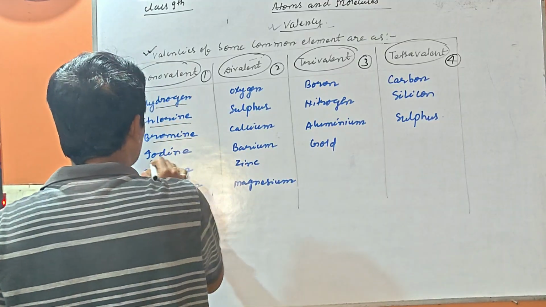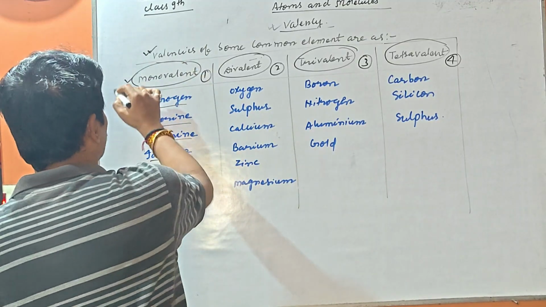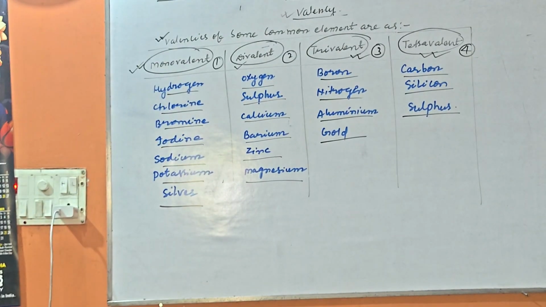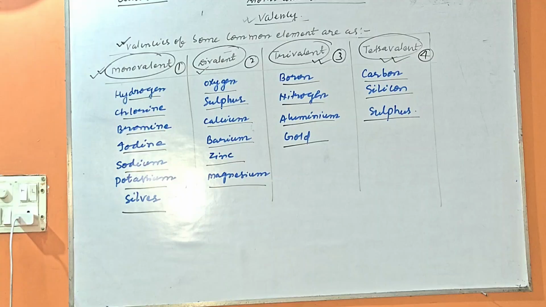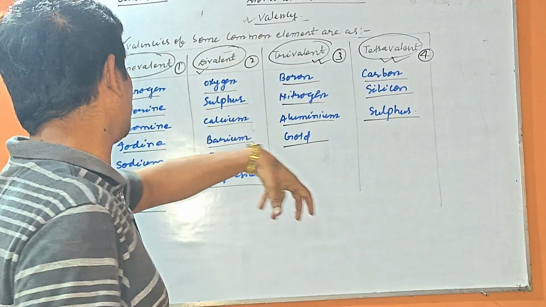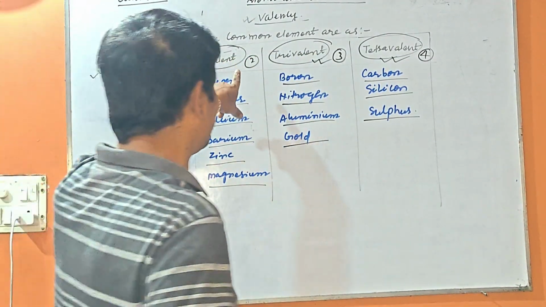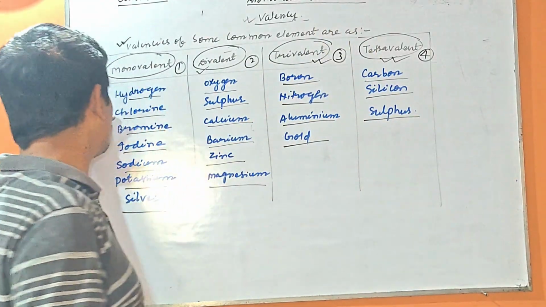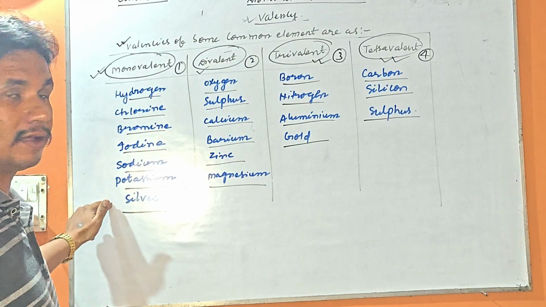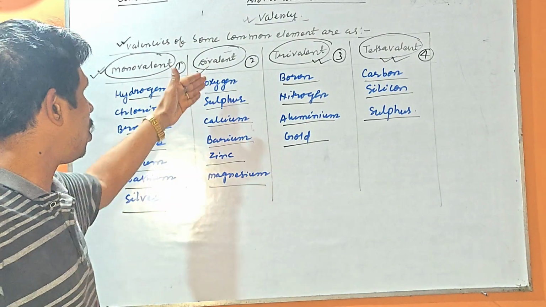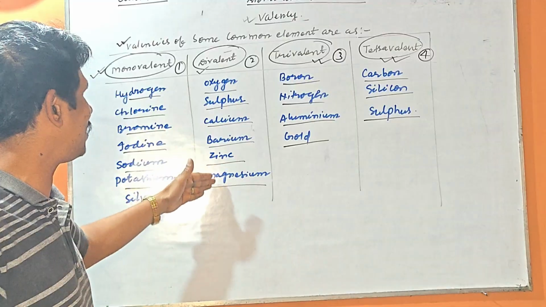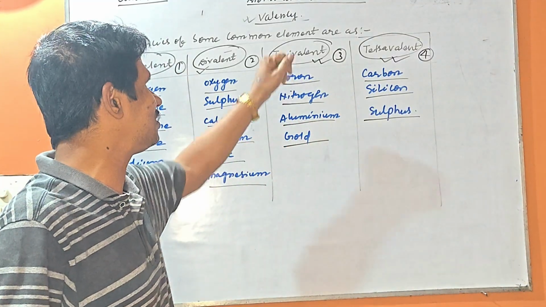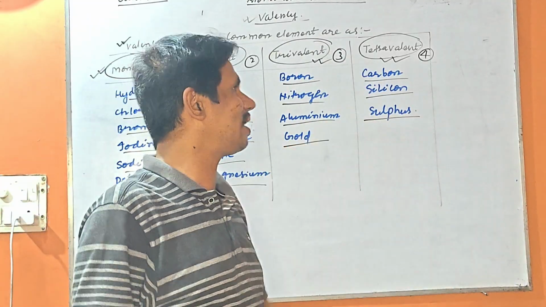Hydrogen, chlorine, bromine, iodine, sodium, potassium and silver are monovalent, the valency is 1. Oxygen, sulfur, calcium, barium, zinc and magnesium are divalent, the valency is 2. Boron, nitrogen, aluminum and gold have valency 3, trivalent. Carbon, silicon and sulfur have valency 4, that is tetravalent.